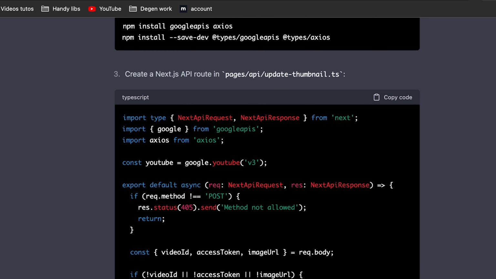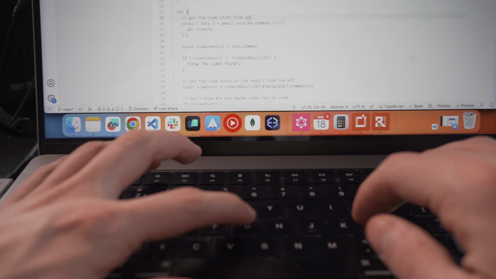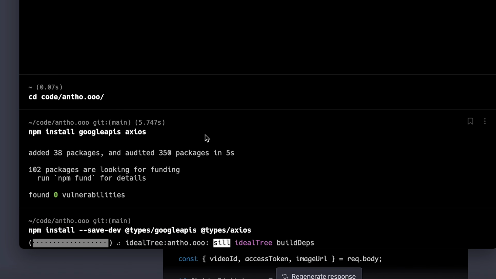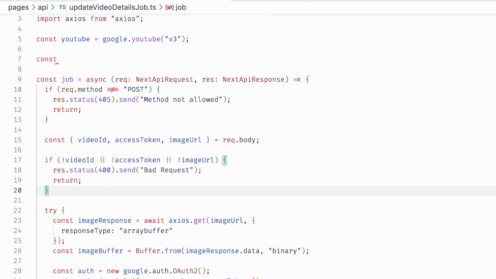Because I'm lazy and I'm paying $20 a month for ChatGPT, I asked it to do most of the job. And without a surprise, it gave me most of the solution in 5 minutes. AI won't replace us, but I'm not gonna lie, it makes me so much faster at coding.